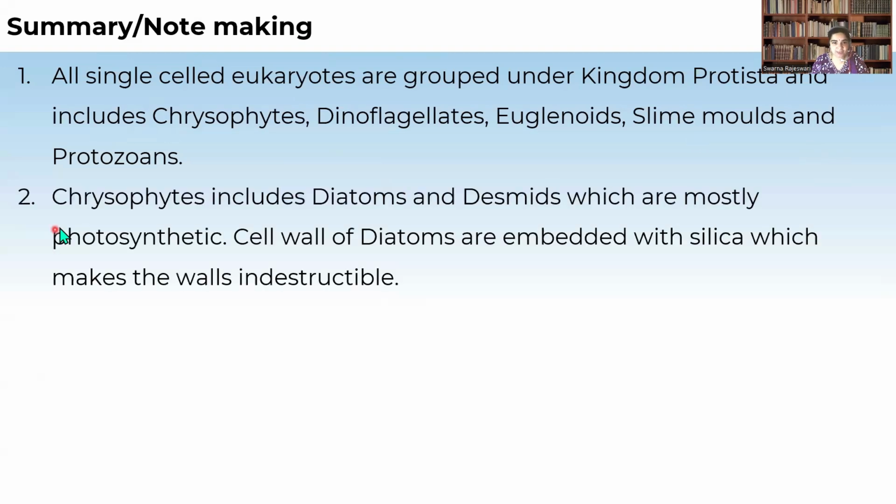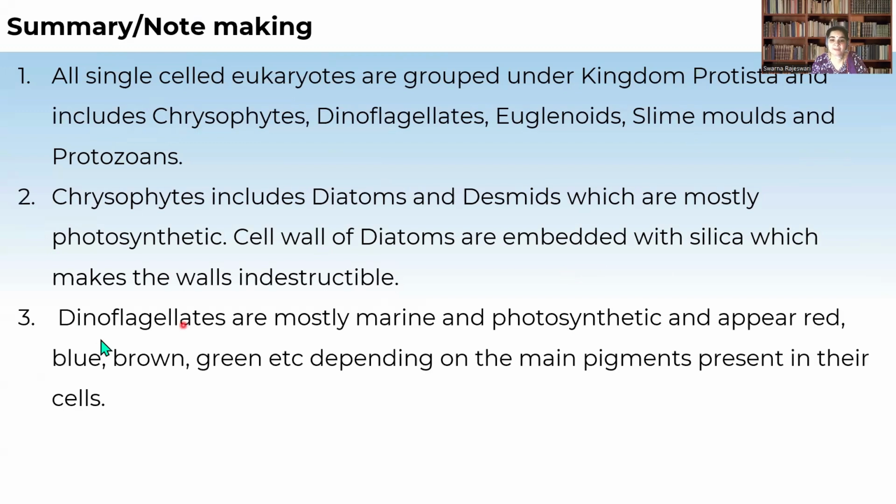Now, chrysophytes, what do they include? Diatoms and desmids, which are mostly photosynthetic. Cells of the diatoms are embedded with silica, which helps the organism to protect itself from harsh conditions. The dinoflagellates are mostly marine as well as photosynthetic and appear red, brown, blue, green, etc., depending upon the pigments.